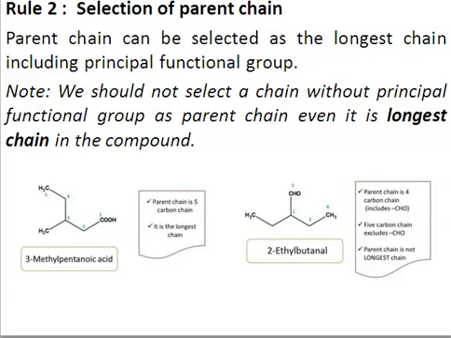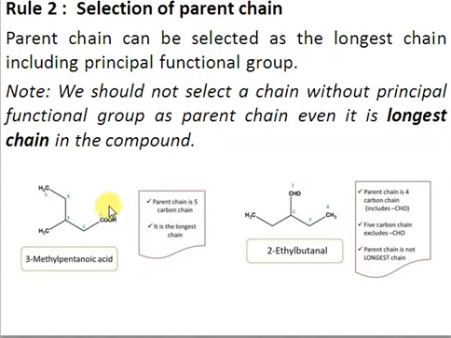Even if it's not the longest continuous chain. So if you have a longest continuous chain but the functional group is not present in that, you cannot select that parent chain. So we have 2 examples here. Firstly, we consider this one. So we have 2 possibilities.